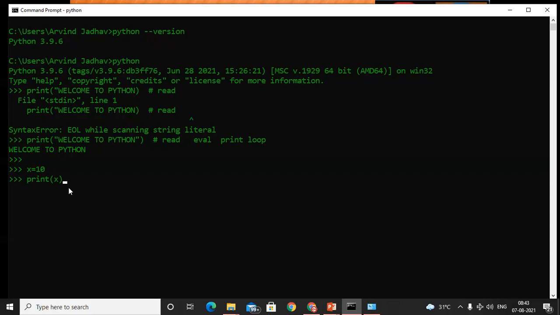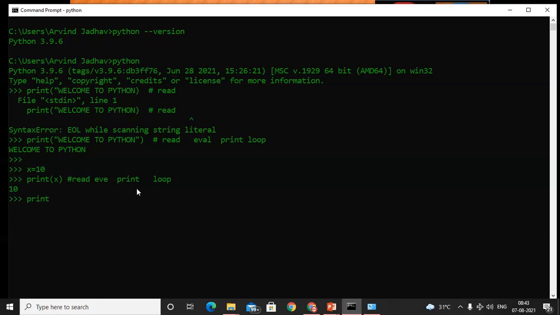If it is valid, then it will print. Here I will use a comment. Hash is a comment. So first it will read. After that it will eval. After that it will print. After that it will perform the loop operation. See, we get x is equal to 10. We get the value as 10.